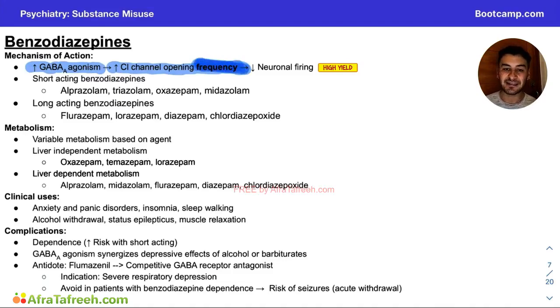And this is because benzos and barbiturates have a very similar mechanism of action. The only difference is that here in benzodiazepines, we have increased chloride channel opening frequency, whereas in barbiturates, we have increased chloride channel opening duration. And they love to ask about this mechanism on step 1, so I really want to pound it in for you guys. At the end of this whole chain of events, this increased frequency of chloride channel causes decreased neuronal firing. So what does this mean clinically?